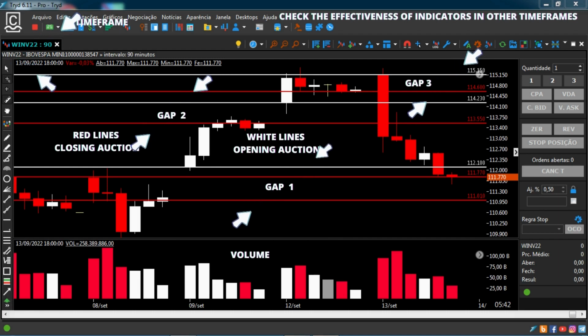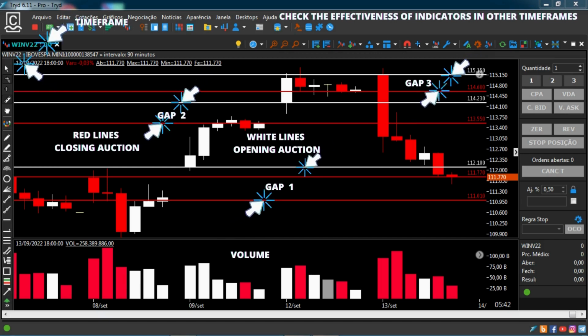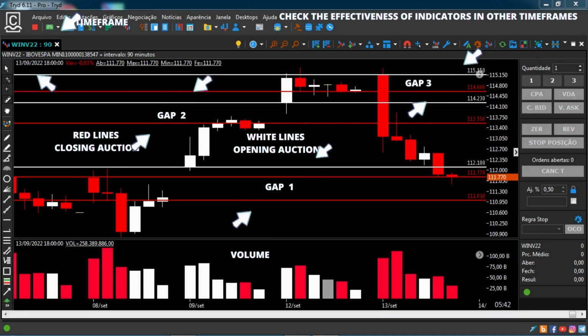The choice of the 90 minutes, DF, as the standard was based on the fact that in the interval of 9 o'clock hour and 5:55 p.m. of the B3 trading session, the 90 minutes, DF, candles have longer trading intervals, further facilitating their associations. The standard 90 minutes, DF, has 06 candles and the 60 minutes, DF, has 09 candles.